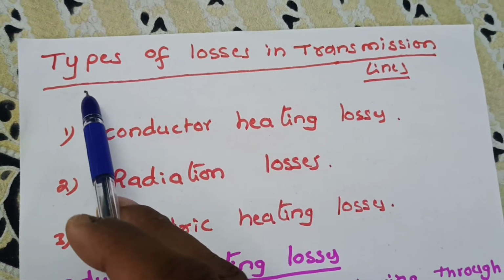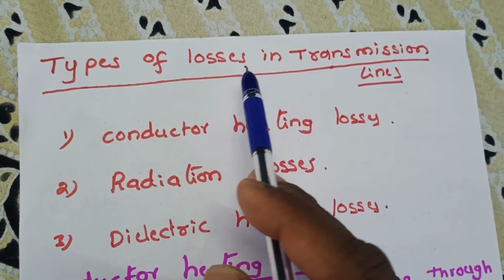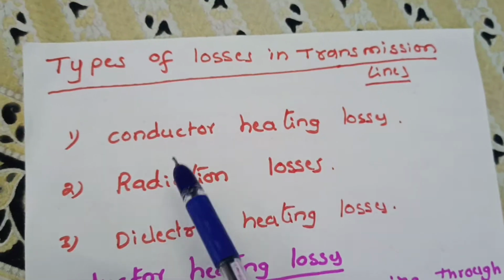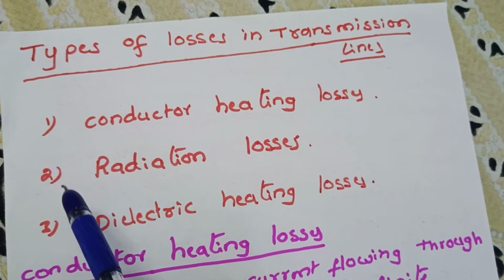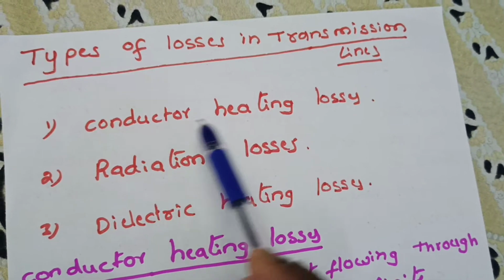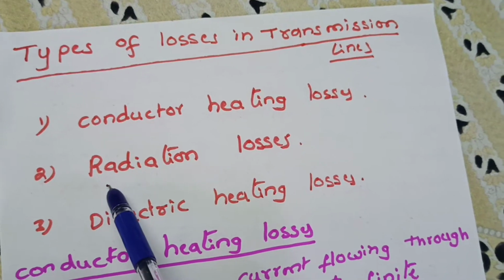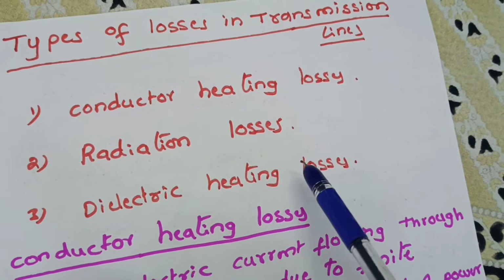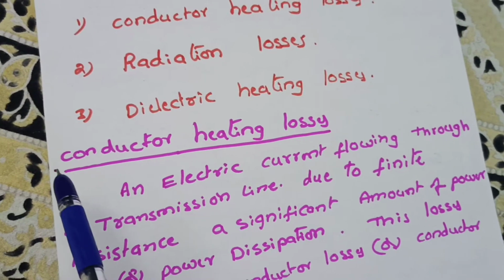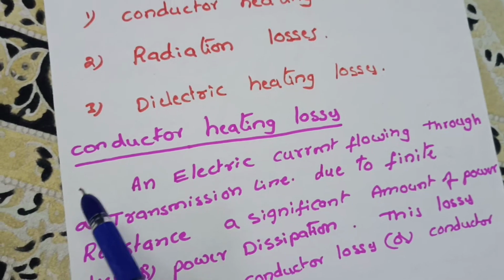Today I want to discuss types of losses in transmission lines. Here, basically, three types of losses are there. First one is conductor heating loss, second one is radiation loss, third one is dielectric heating loss. So, here I want to discuss conductor heating loss.